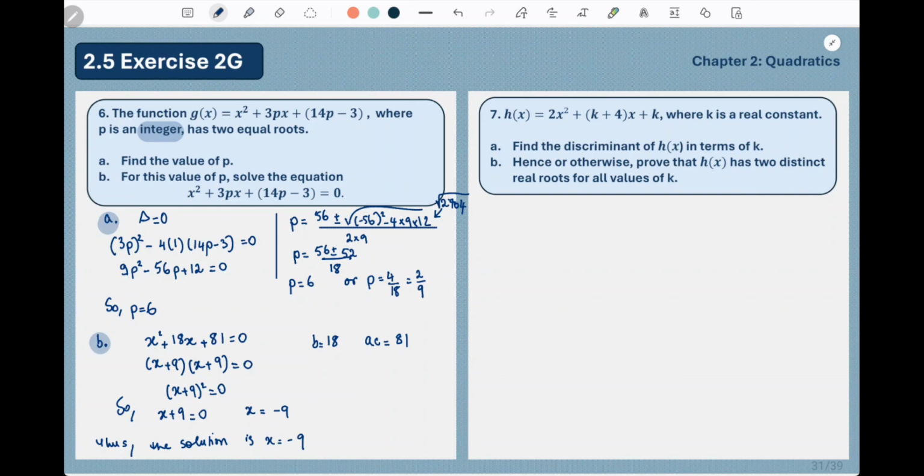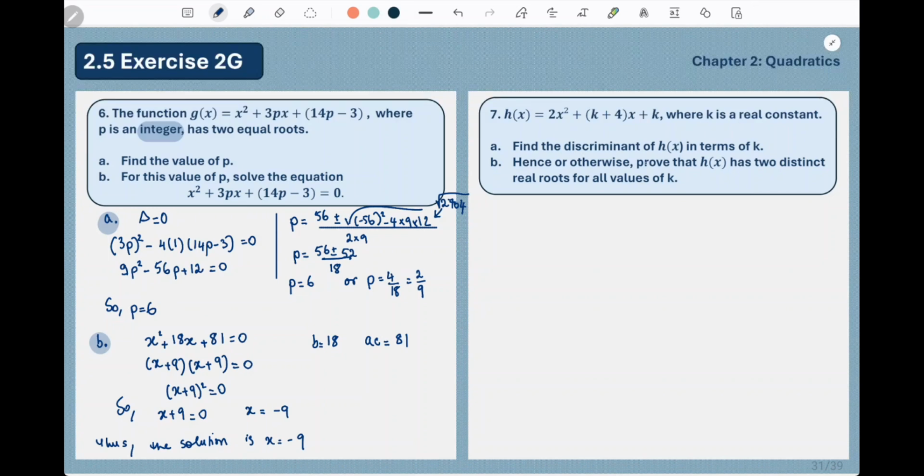Anyways, you can see we've solved the quadratic equation here and again here. But yeah, this is why it is a double quadratic. So for question 7, we have this quadratic equation, where k is a real constant, and we